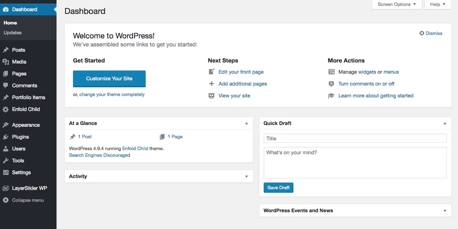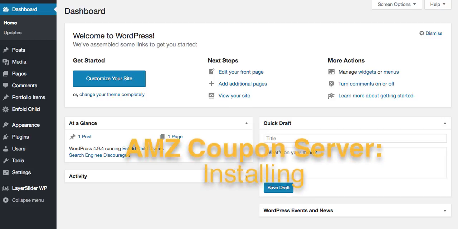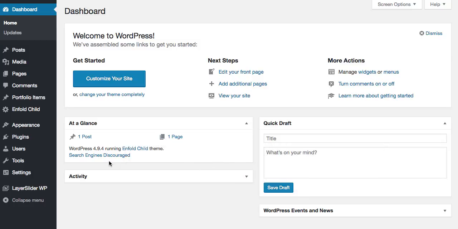Hi, in this tutorial we will learn how to install AMZ Coupon Server for quickly and easily distributing Amazon single-use coupons.